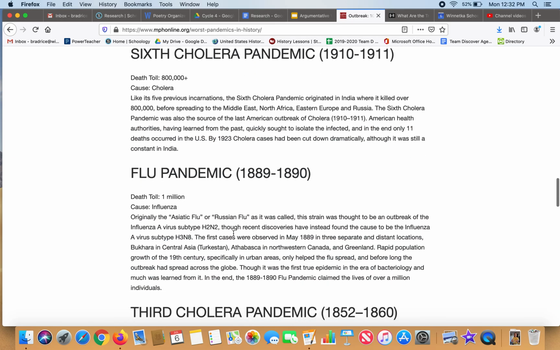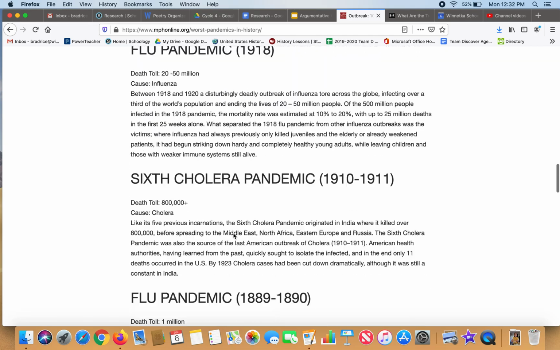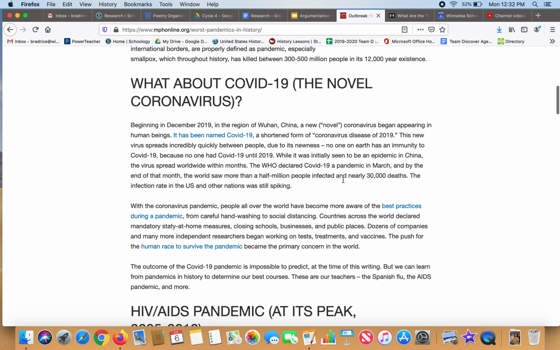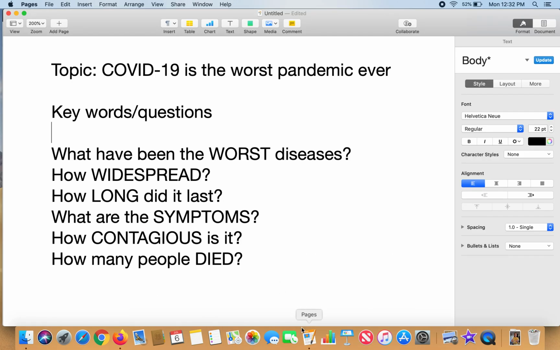So there are many diseases listed here that I could pull from to then compare with the COVID outbreak, getting the most recent information on that, which I would probably have to get from another website. And then I would be able to compare to identify which one was actually the worst. Okay, that is a beginning into research. Again, it is a multi-day process involving multiple websites and a lot of different research questions. You will probably have additional research questions you come up with as you begin exploring the websites. So you should absolutely go down those roads and not ignore them.